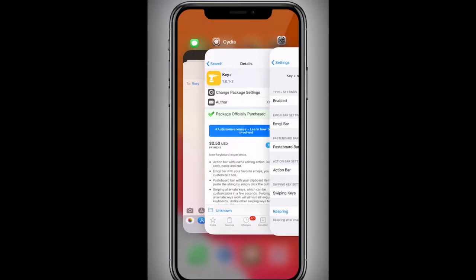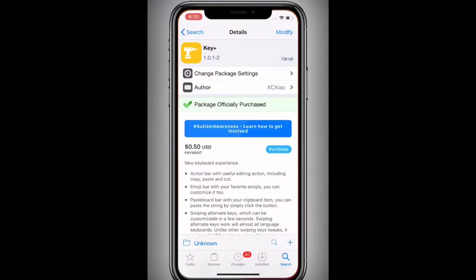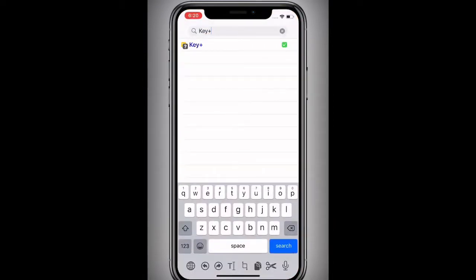I'm just going to go over to here and show you guys. So you see in the bottom, this is the keyboard. We have back, forward. So we go back, let's go forward. So you see right there, that's the back and forward option. Pretty cool. You can also shake your device to get the undo or redo type in. So I'm just going to show you. Okay, because I'm not in, that's why. I'm in Cydia, I'm not in a regular app. That's why it doesn't come up. When you shake your device, it should come up with, I think, undo or redo type in. So you can get that feature as well.